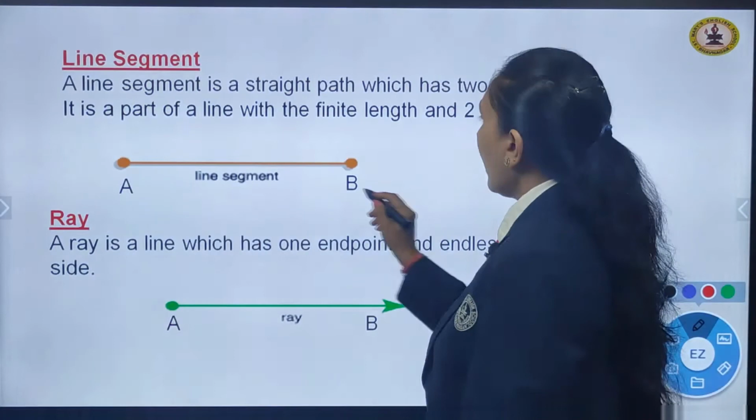Let us see what is next, children. Angles, the most important part of your chapter, children. The corners made by the intersection of two rays or lines are called angles.